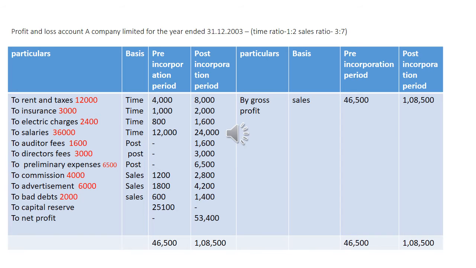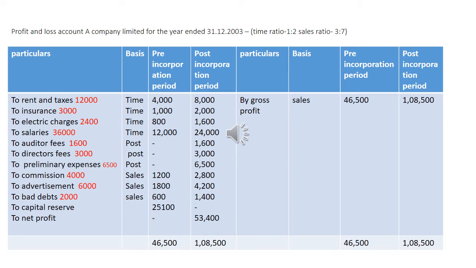Now put the heading Profit and Loss Account of A Company Limited for the year ended 31st December 2003. On the debit side, the headings are particulars, basis, pre-incorporation and post-incorporation. On the credit side, the headings are particulars, basis, pre-incorporation period and post-incorporation period.